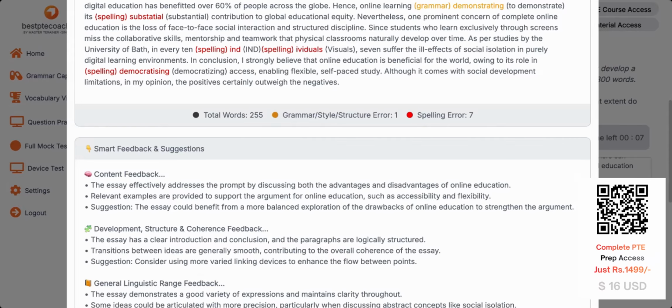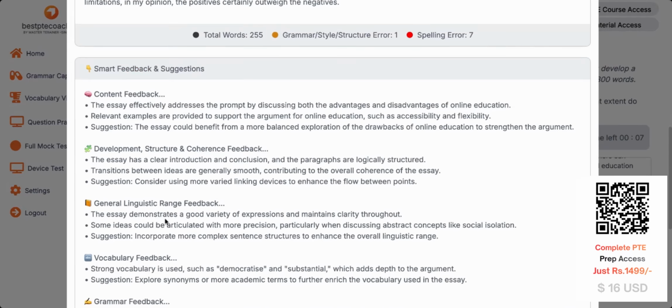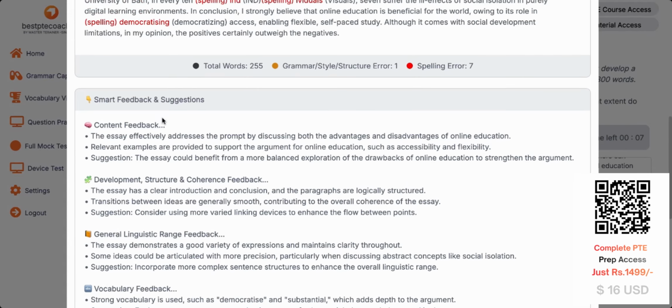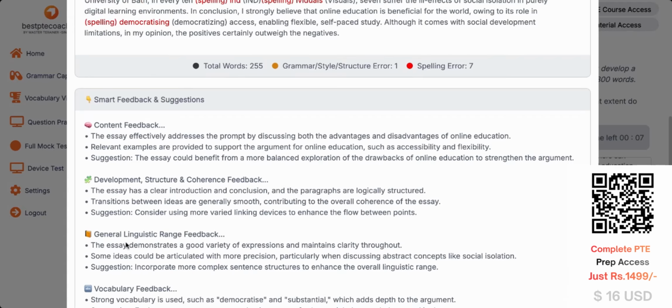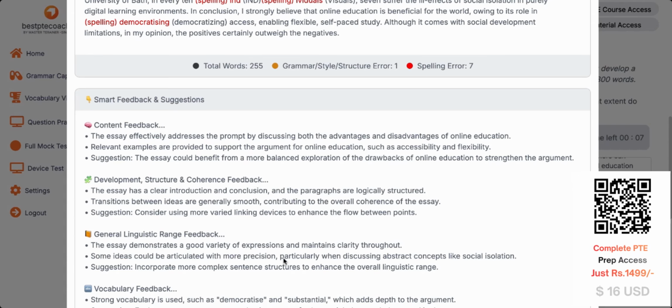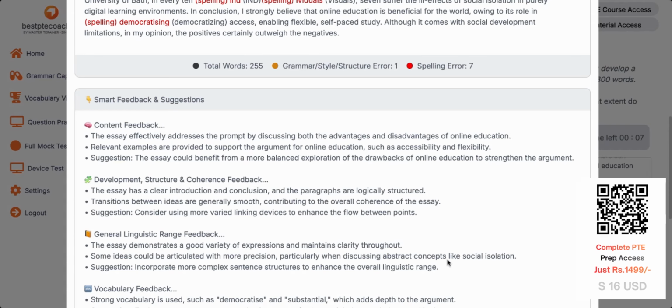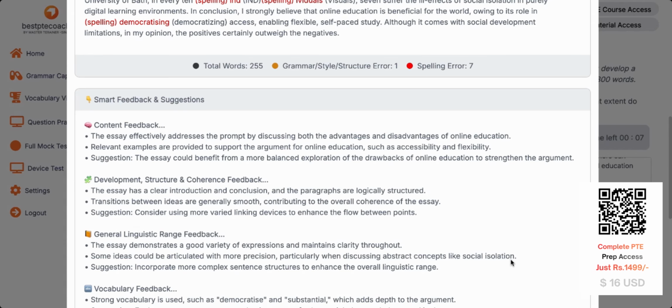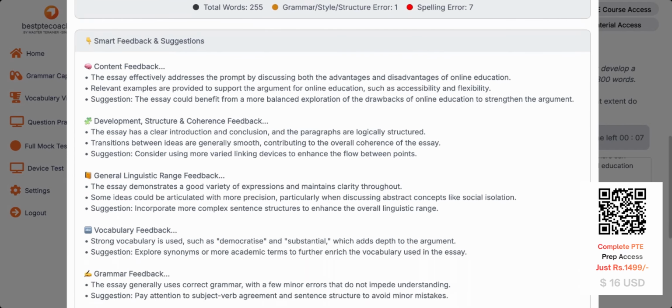No other big thing. General linguistic range. The essay demonstrates this has 6 points, this has 6 points, this has 6 points, my dear students. The essay demonstrates good quality of expressions and maintains clarity throughout. See, look at this. Some ideas could be articulated with more precision, particularly when discussing abstract concepts like social isolation. So it wanted more clarity in these ideas. It's absolutely okay. More complex sentence structures it wants, we can write from the next one, not an issue.